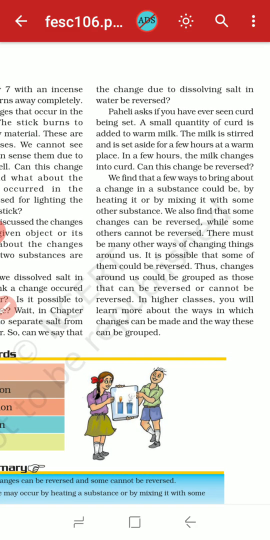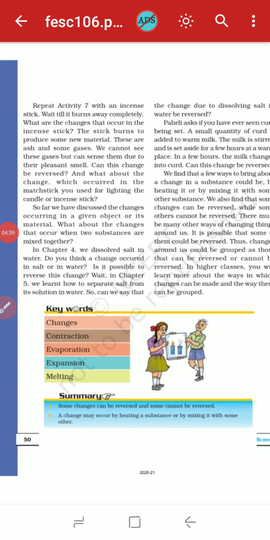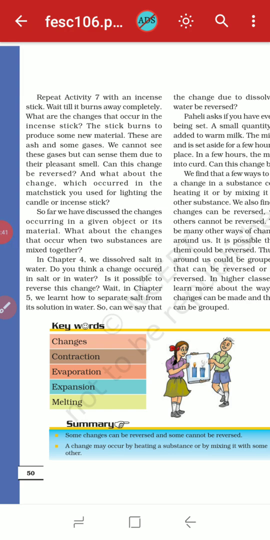The changes around us could be grouped as those that can be reversed and those that cannot be reversed. In higher classes you will learn more about the ways in which changes can be made and the way they can be grouped. So, dear children, in this lesson we have learned that some changes are reversible and some changes are irreversible.